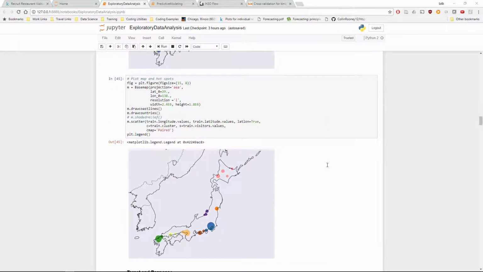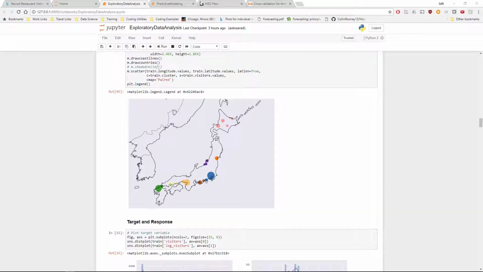Due to this, some clustering was done to try to provide some predictive capability to the location, and also to cluster similar restaurants with each other. So this graph is the same. The size of the circle is the number of visitors, but now the colors are the colors of the cluster.